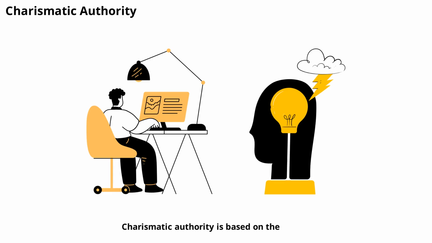Charismatic authority is based on the personal appeal and inspiration of a leader. These leaders often emerge during times of crisis or change, rallying people with their vision and energy. Their authority doesn't come from tradition or law, but from the trust and admiration they inspire. However, charismatic authority can be unstable, as it often depends on the leader's personality and can fade when they leave.